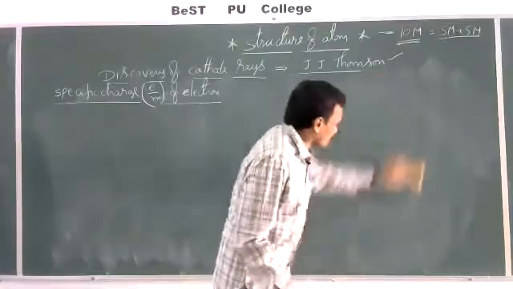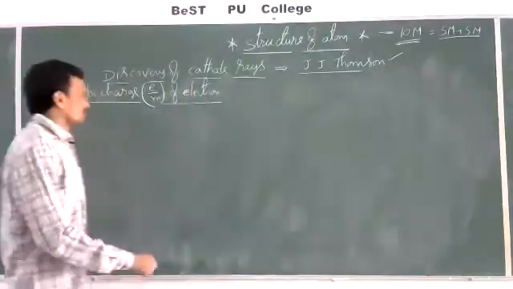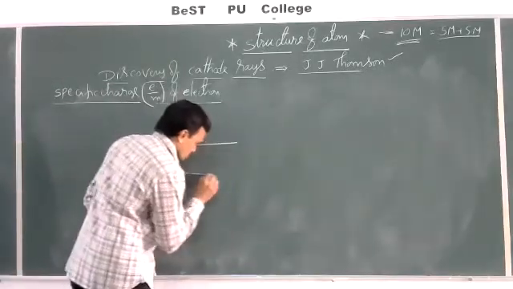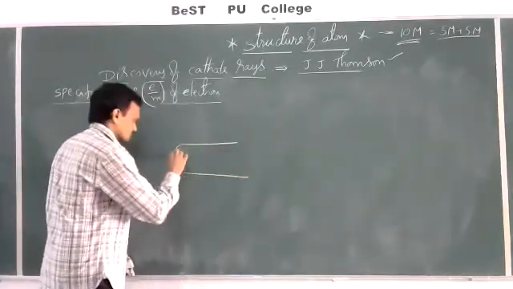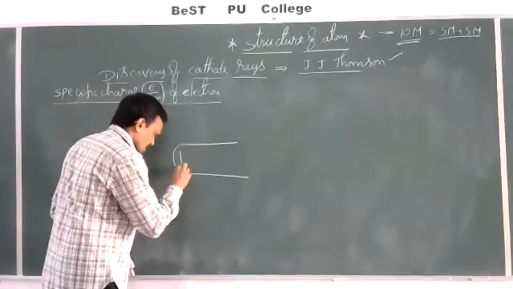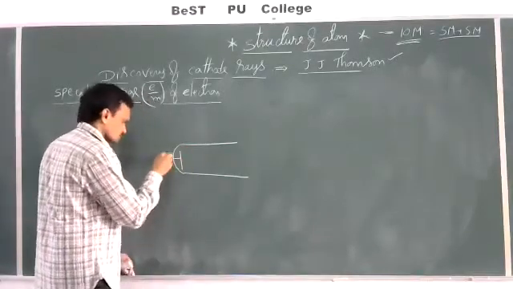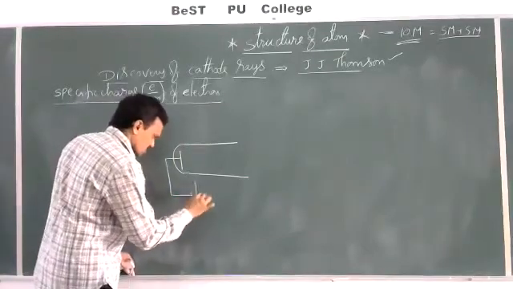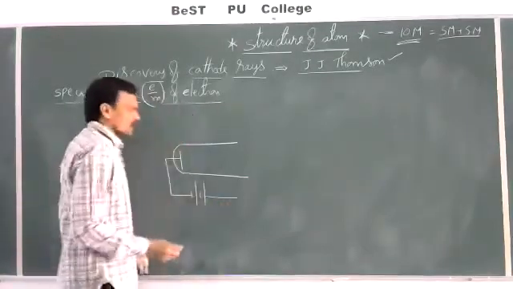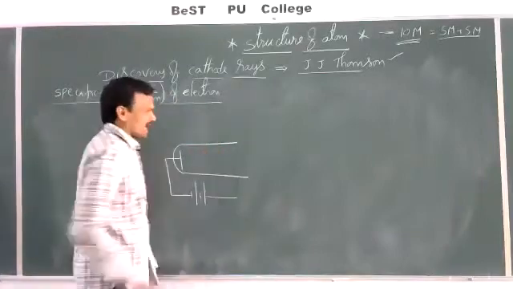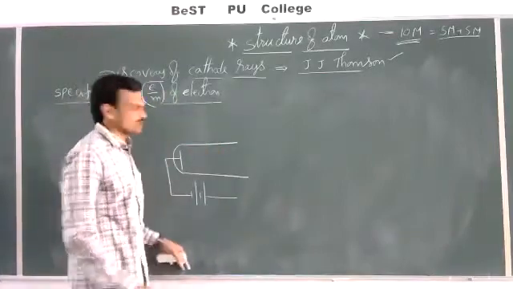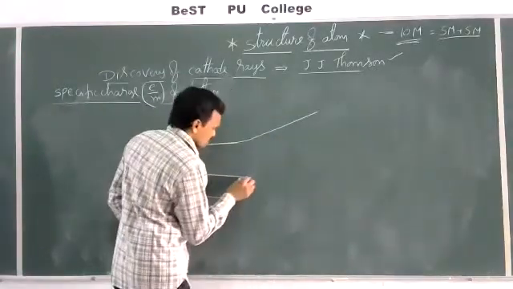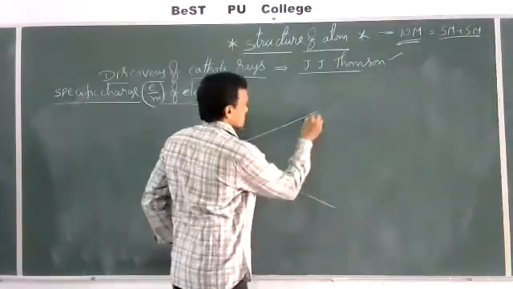How did he determine the specific charge of the electron? Let us see here now. So this is a cathode ray discharge tube. This is the cathode connected to the source, and this discharge tube is modified just like the picture tube of a television.